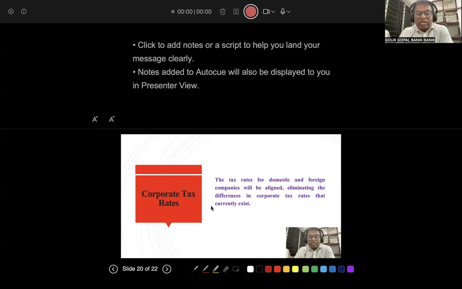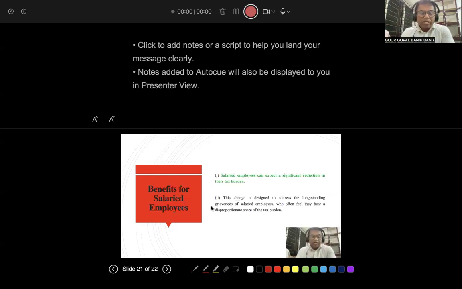Corporate tax rates. The tax rates for domestic and foreign corporate companies will be aligned, eliminating the differences in corporate tax rates that currently exist. There are a lot of differences in corporate tax rates between different categories of companies, and in DTC 2025 these differences will be eliminated or minimized. So it may be good, I think.